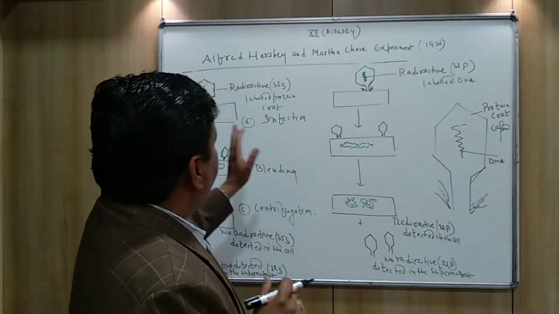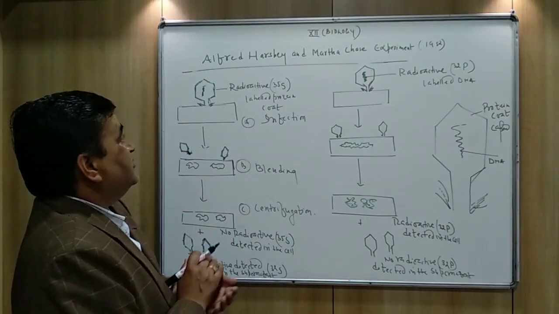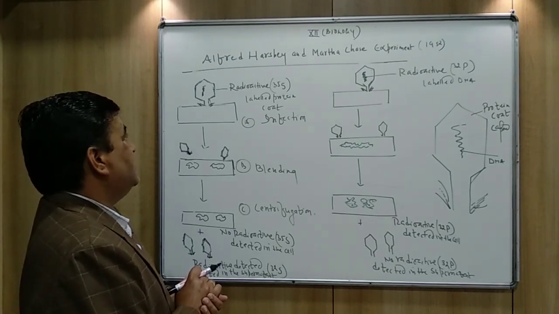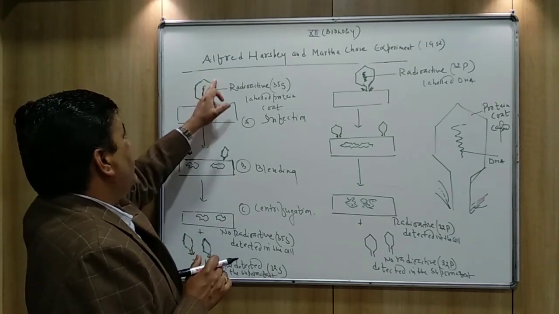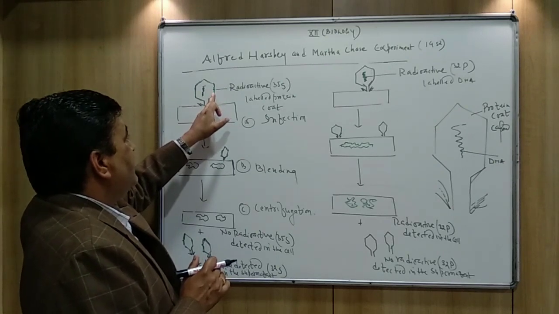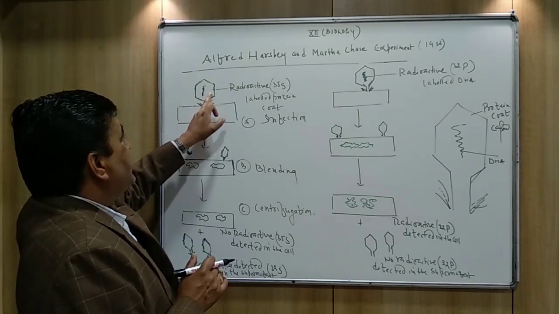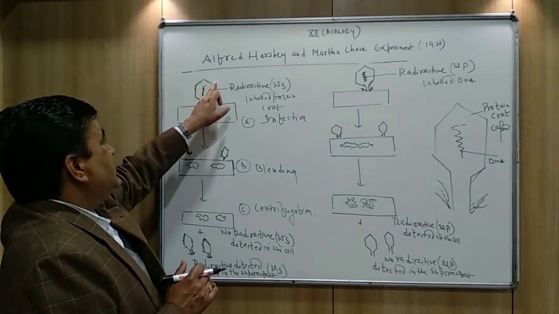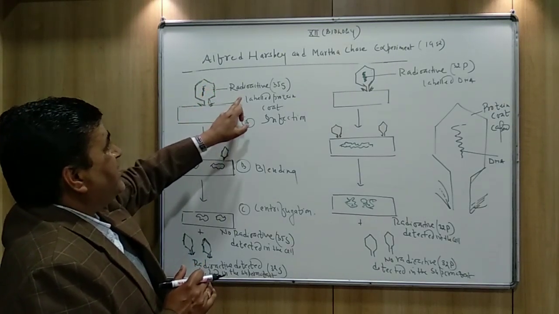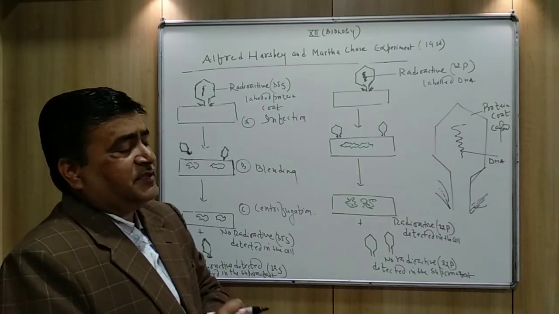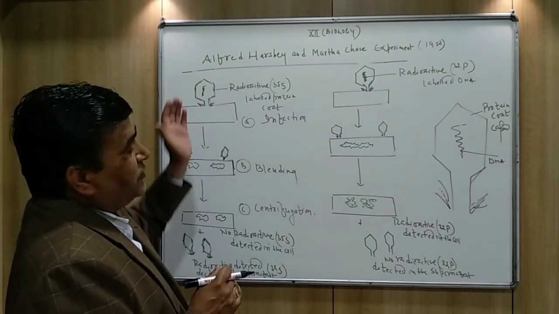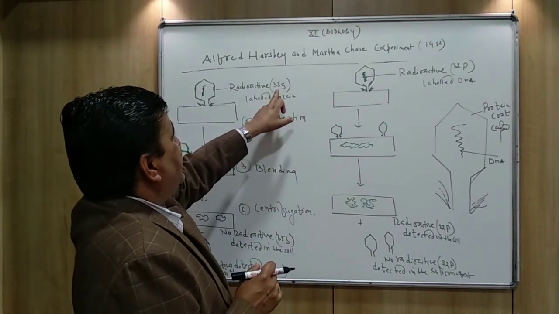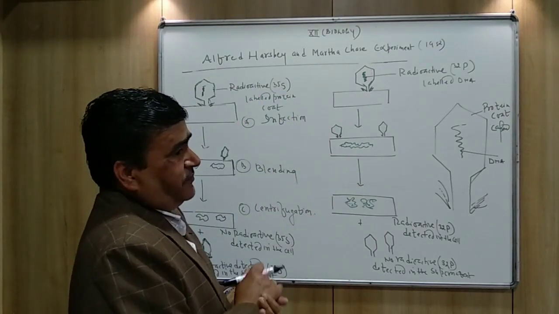So when 35 sulfur was used in one medium, the protein was labeled. Why? Because the protein, as I told you, has sulfur, and because of the presence of sulfur, the protein was labeled by this radioactive substance, 35 sulfur.